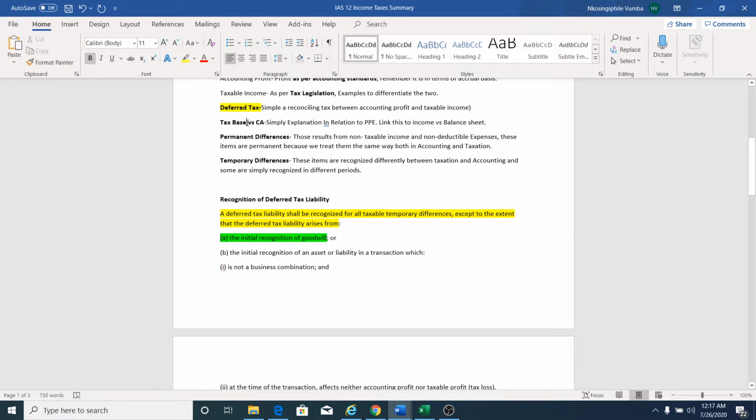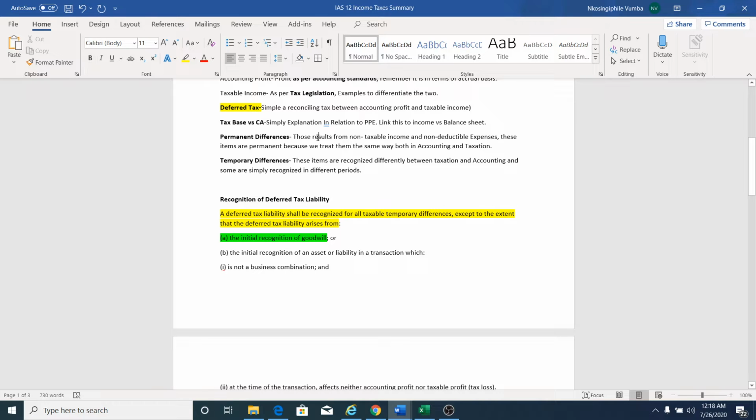Going to the tax base versus the carrying amount: obviously, the definition of the tax base is very long in the standard, and I won't go through it. But when I explain this to myself, I know the carrying amount is per accounting, that is cost minus accumulated depreciation. The tax base for property, plant, and equipment is the cost less the wear and tear. So it's actually the same thing, but the difference is that the wear and tear allowance is not always the same as the depreciation, which gives rise to the temporal differences.